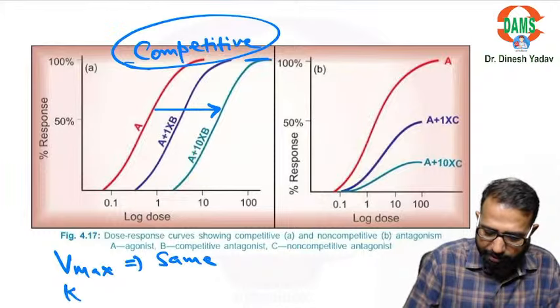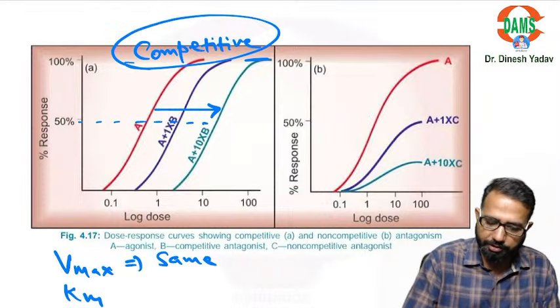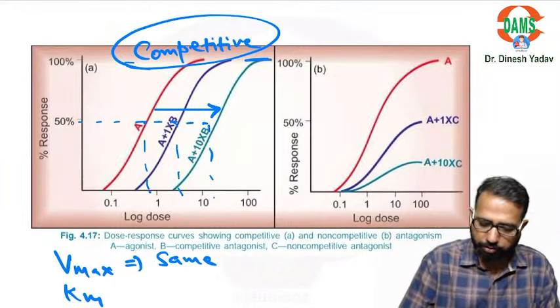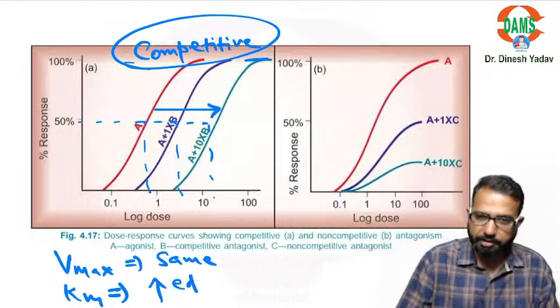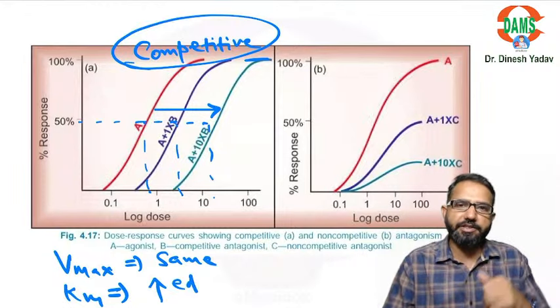But what about the Km? So the dose for 50%. You can see this is the dose for 50%. This is the amount. So you can see the amount required is more. It means the Km has been increased. This is competition. So you can see the potency is decreased, but the efficacy is same.